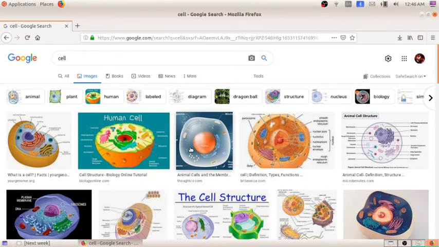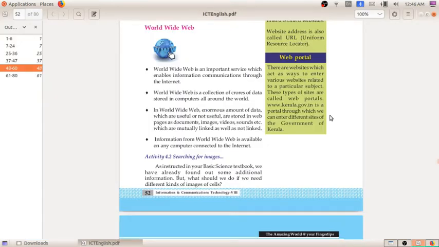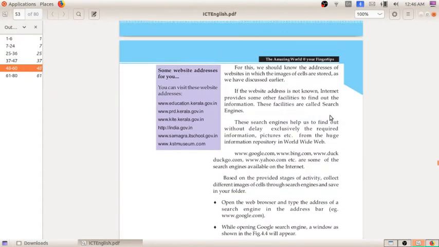So I already told this Google is a search engine. You can see this Google is a search engine. Here you can see that we should know the address of the websites in which the images of the cells are stored. We must know the website address. For searching information, we know the website address, it is given. In the same way, for getting the images also we need a website address.